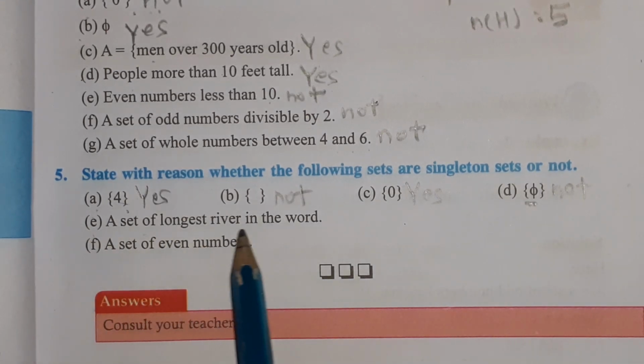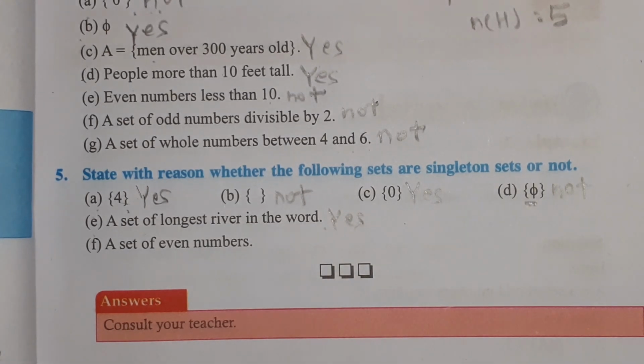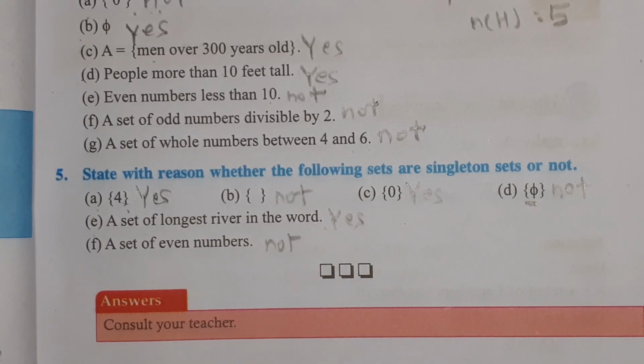Number E, a set of the longest river in the world. Yes, that is a singleton set because there is only one longest river in the world. Number F, a set of even numbers. That is not a singleton set. There are a lot of even numbers.